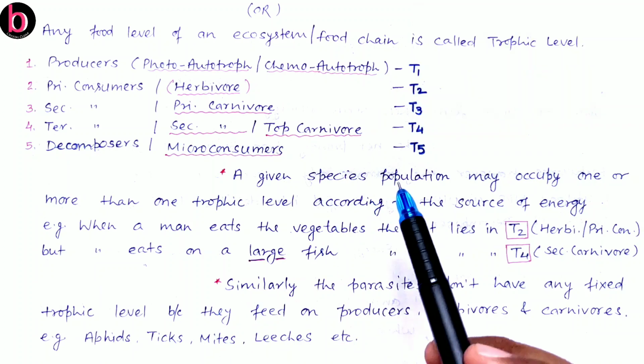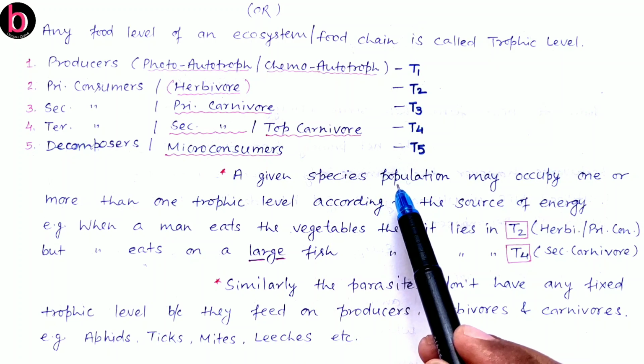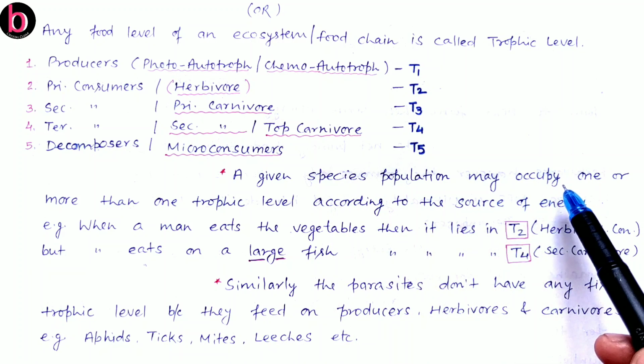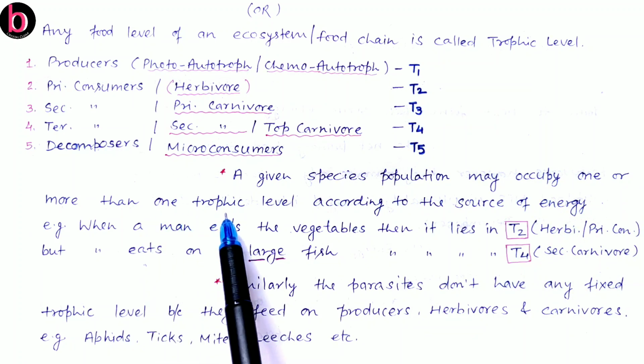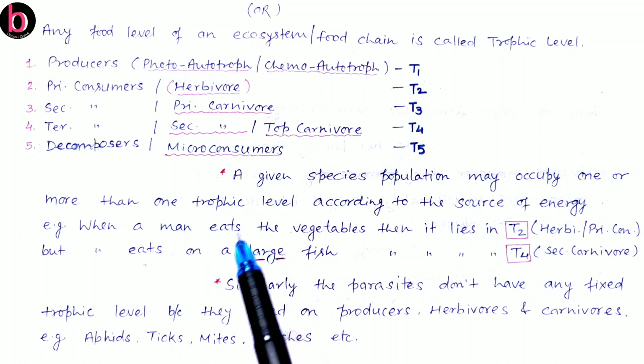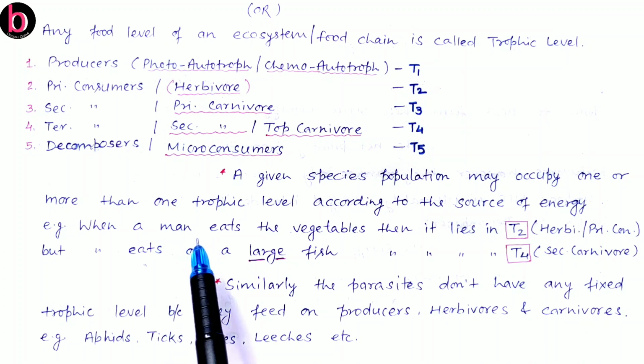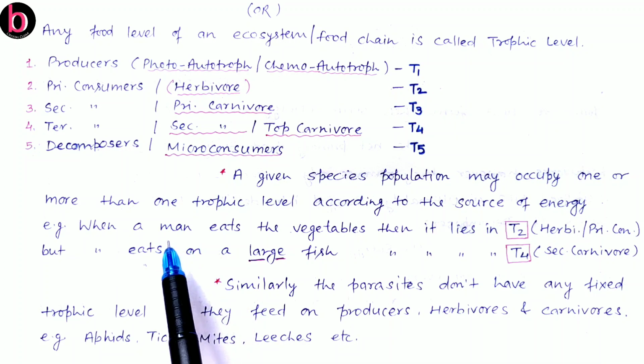When we discuss a particular species or their population, they may occupy one or more than one trophic level according to their mode of nutrition, according to their mode of feeding, meaning the particular organism on which they feed. For example, humans are omnivores, meaning they feed on both herbs as well as flesh or meat.